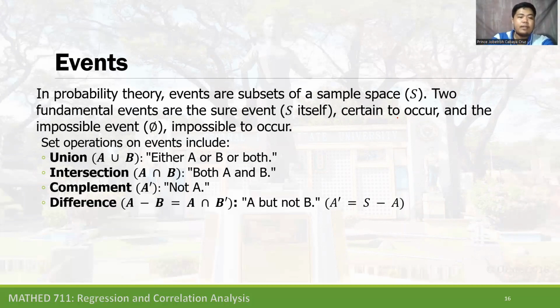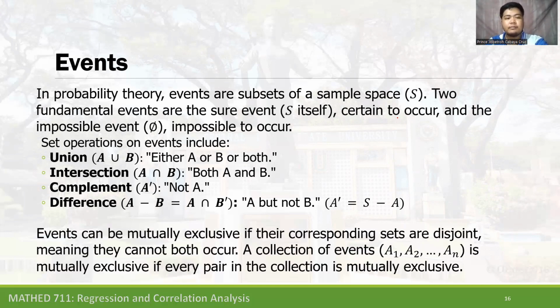And we have the difference. A minus B is equal to A intersection B prime, A but not B. A prime is equal to the sample space minus the set A. Events can be mutually exclusive if their corresponding sets are disjoint, meaning they cannot both occur. A collection of events A sub 1, A sub 2, up to A sub n is mutually exclusive if every pair in the collection is mutually exclusive.